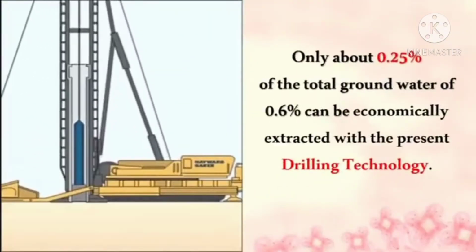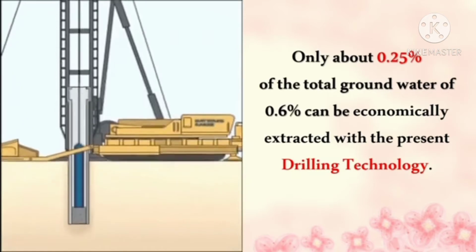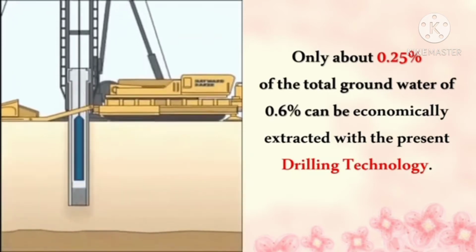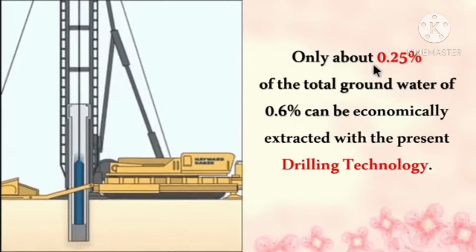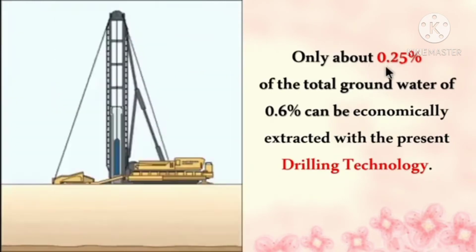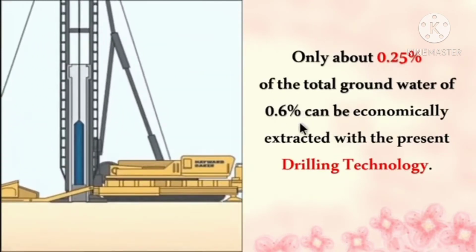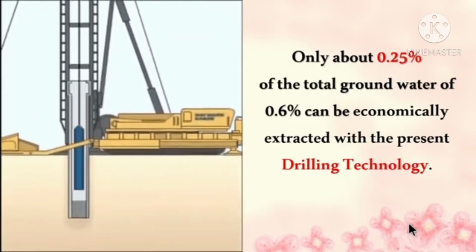Then only about 0.25% of the total groundwater, of which 0.6%, can be economically extracted with the present drilling technology. So children, I hope you all are clear with the composition of water on the earth.